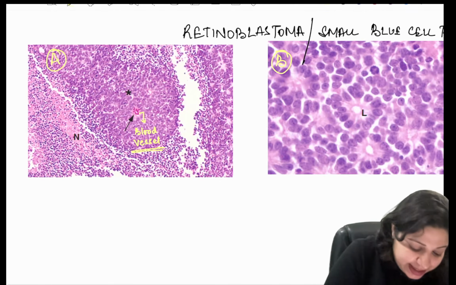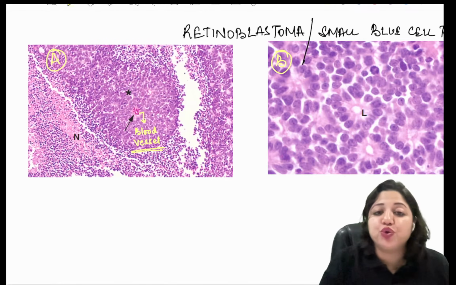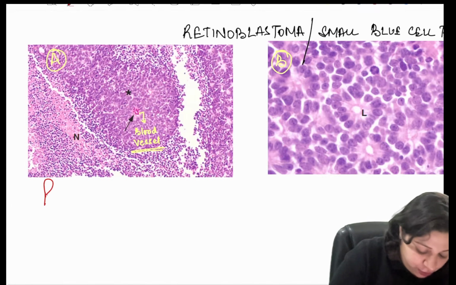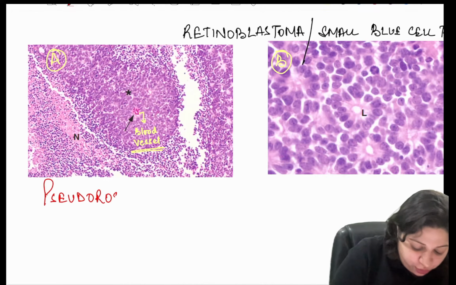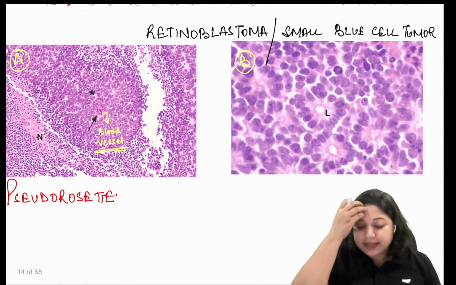Here you call it a pseudo rosette. The second appearance that you have is this.